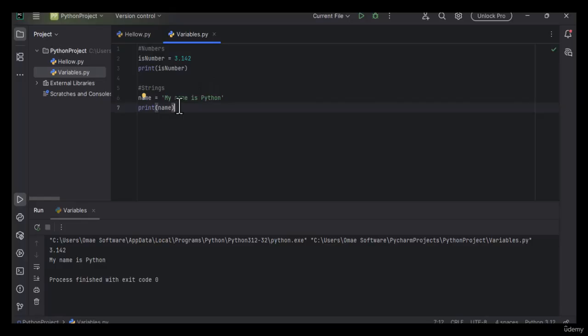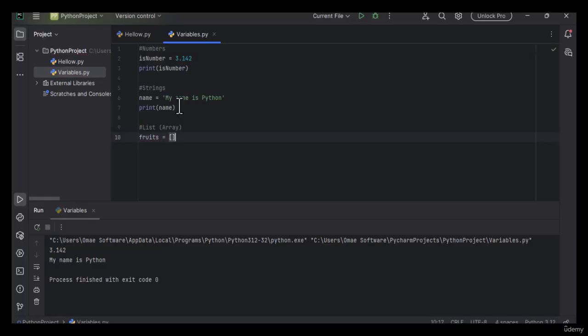So we've looked at numbers and strings. Now I'm going to look at, in Python, an array, which is called a list. If you're coming from a C++ and Java background, you're going to call this an array, but in Python, it's a list. We're just going to call a list of fruits, and you put the square brackets there.